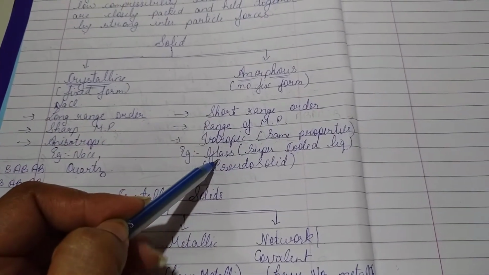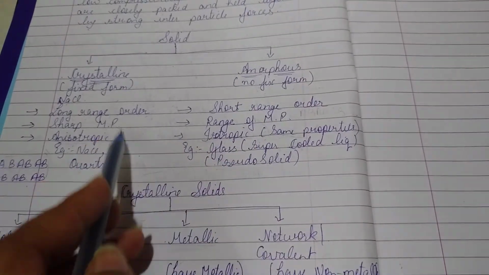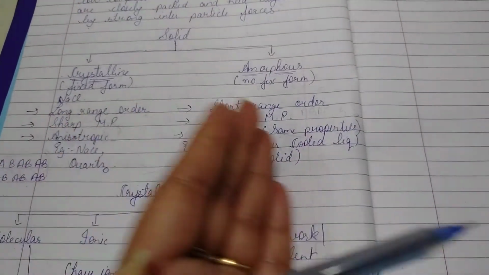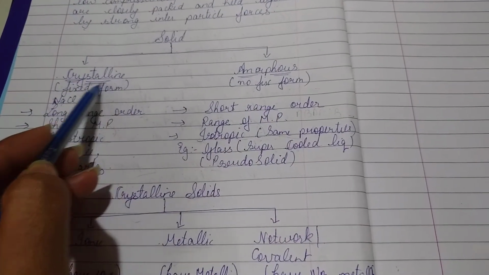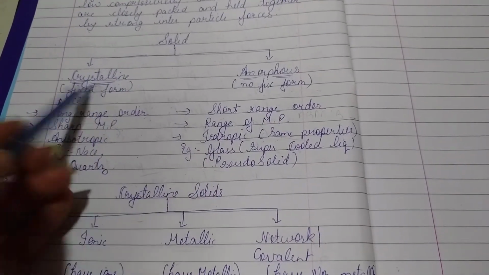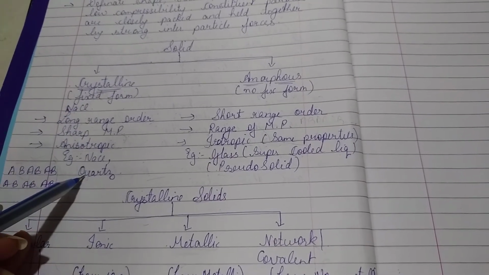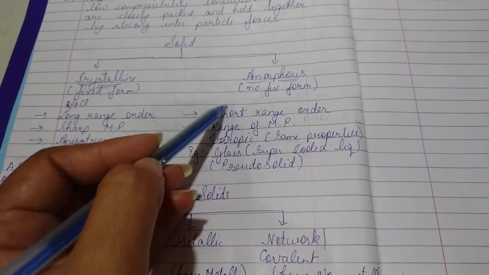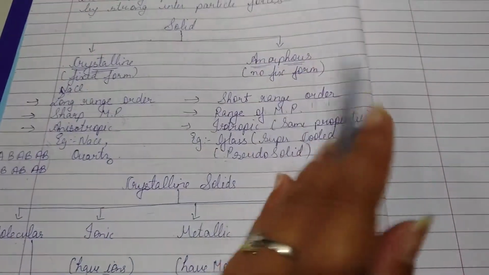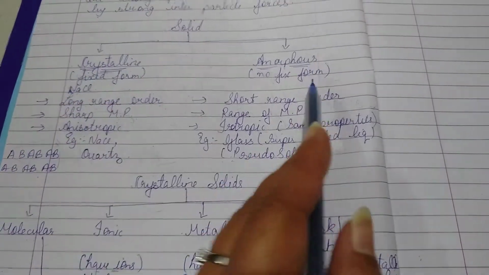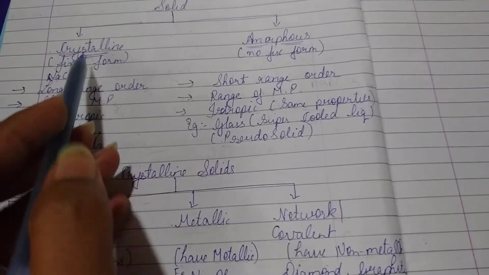So this way you can remember the properties of crystalline and amorphous very easily. If a difference between both of them is asked, you can write it in the form of a difference, or if you are only asked to describe the properties of crystals, you can just remember these points and write them down. Only if it is about amorphous, then write down only those points. Here we are going to study in a comparative way so that it will become easy for you all to understand and learn it.